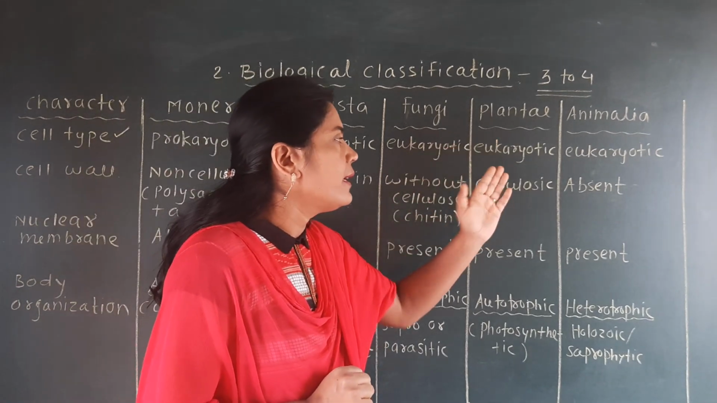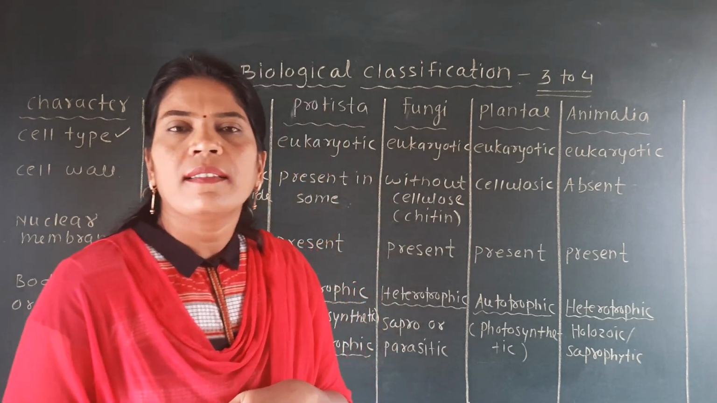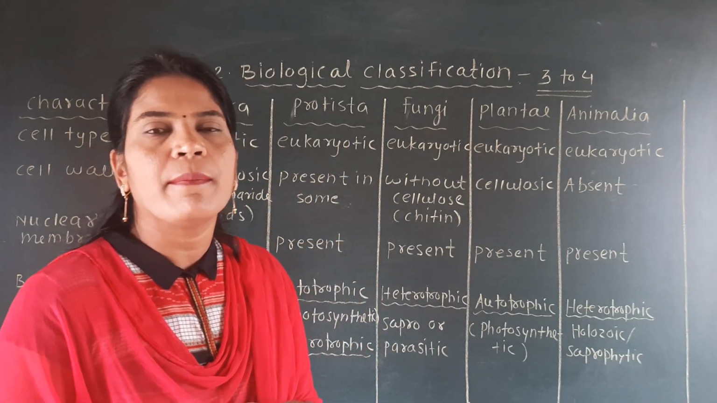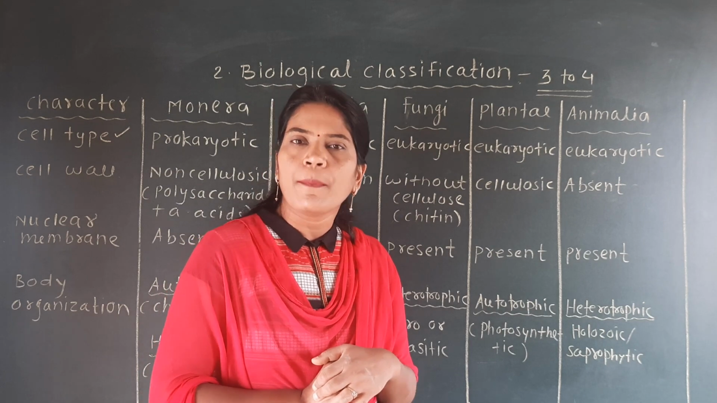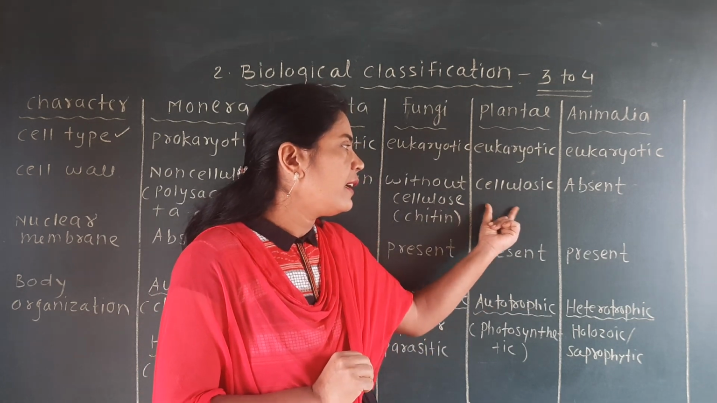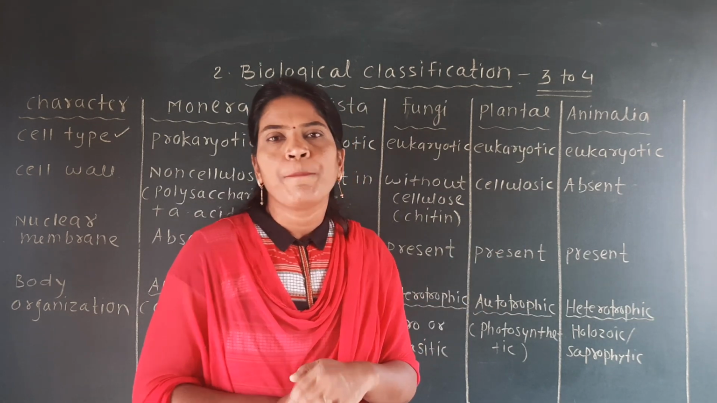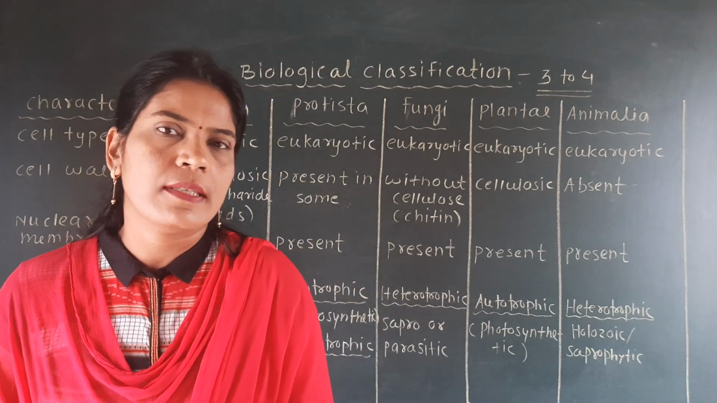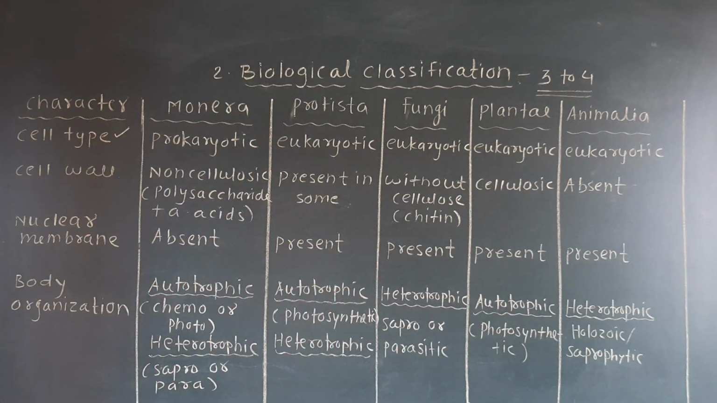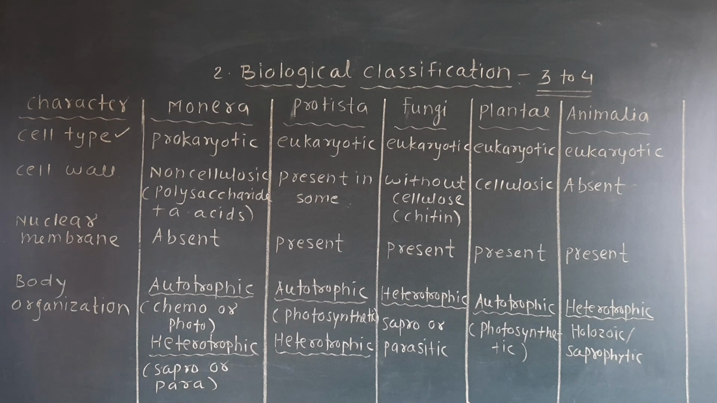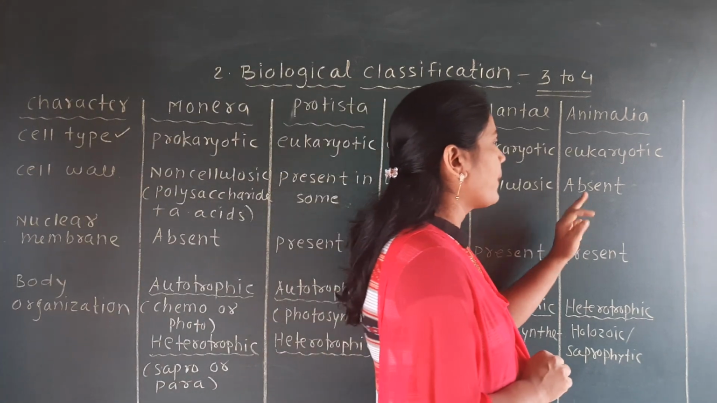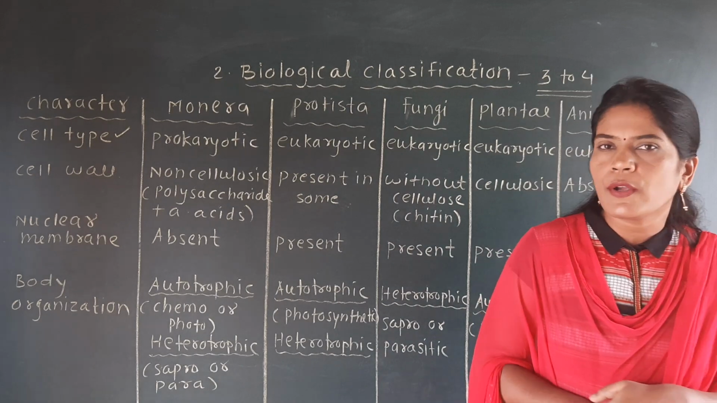Next kingdom is the Plantae. Here the cell wall of the plants is definitely made up of cellulose, which is an example of a carbohydrate. So it is written as cellulosic. But in animals, if you study the cell of the animal, you will find that in the Animalia the cell wall is absent, and that's why we have written here the cell wall is absent. Okay, so 2 points we have considered.